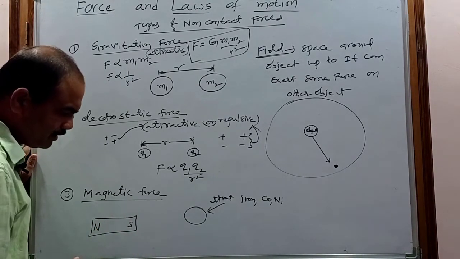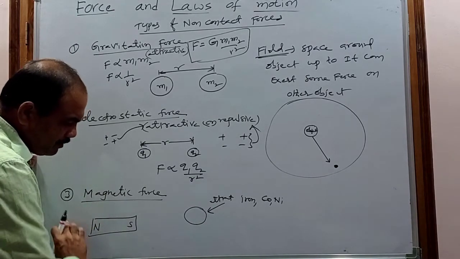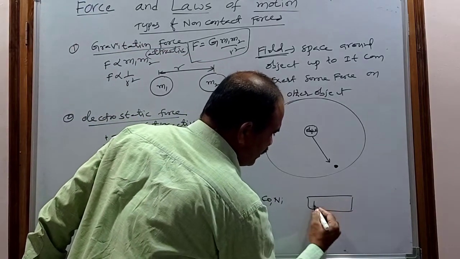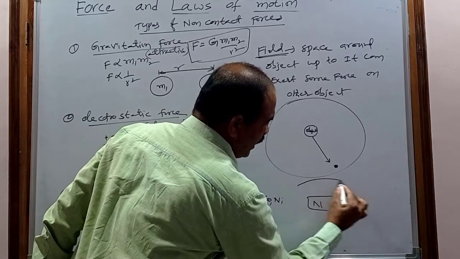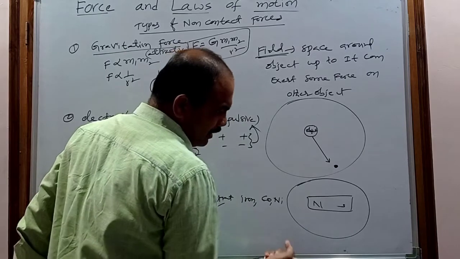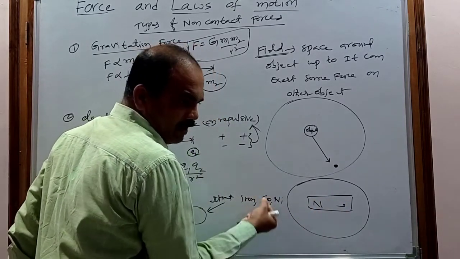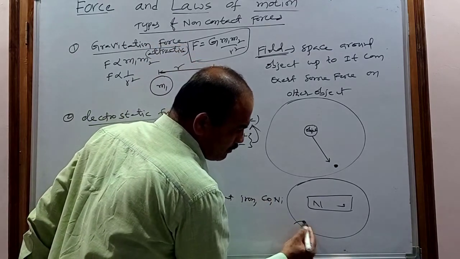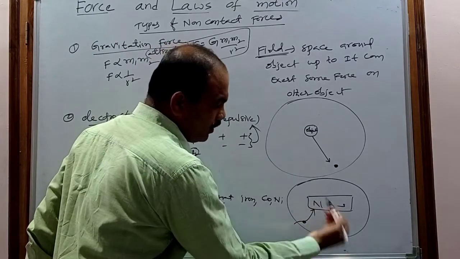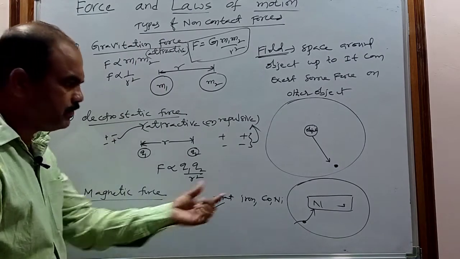Later we discuss. So now when this magnet is taken, this magnet can create its own field. Let us consider this is a magnet. This magnet can create its own field up to a certain area. So when another magnet or a material like iron, cobalt, nickel comes to this place, what happens? Now it is able to attract, because of which force? Magnetic force.